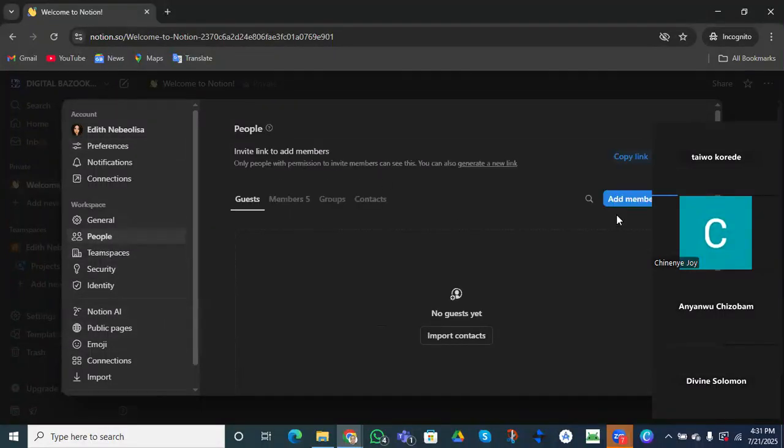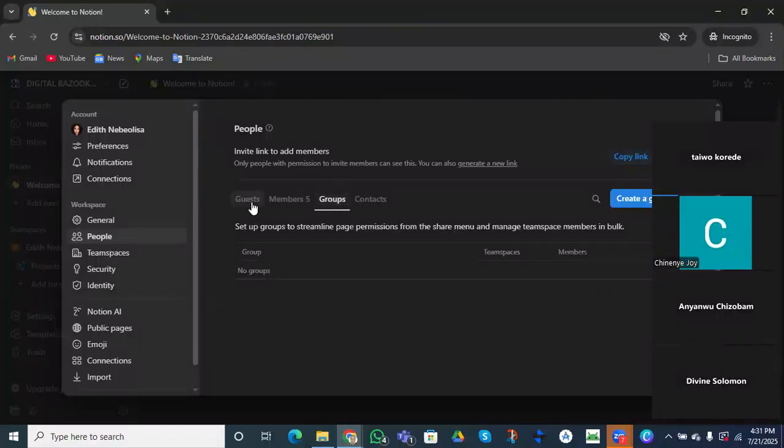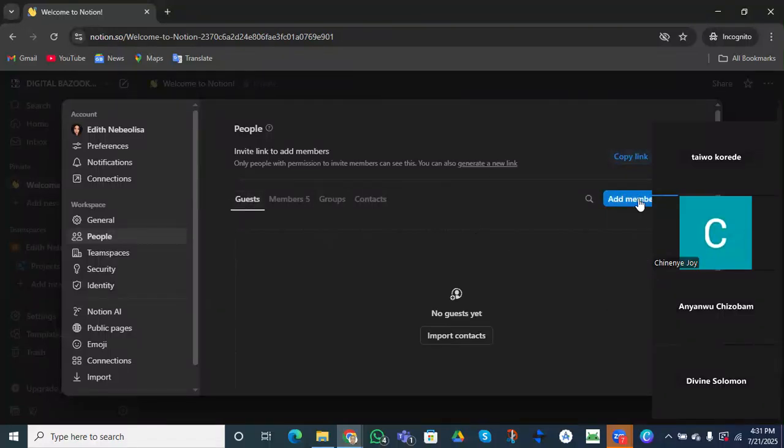We want to talk about the people. This is where I can actually add a member. In Notion, I love adding my team as a group, or sorry, as a guest. If I add them as a guest, I'm not going to pay more. They will not ask me to pay, it's free. Let's say I can add two or three more.